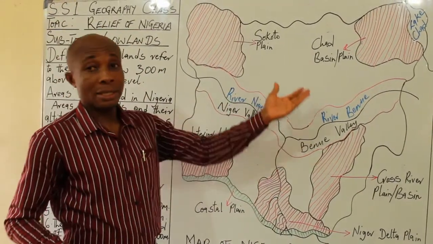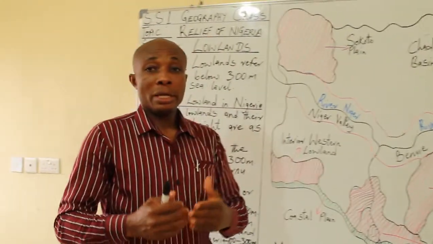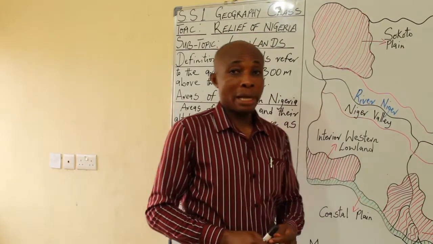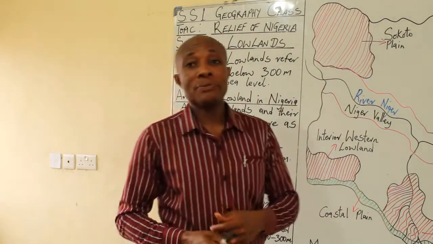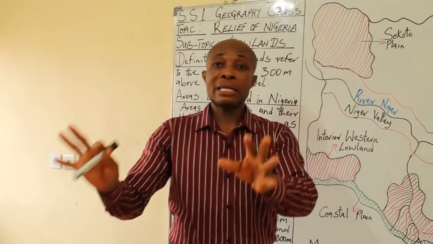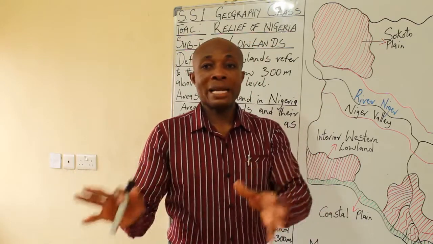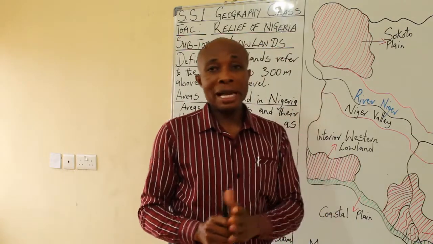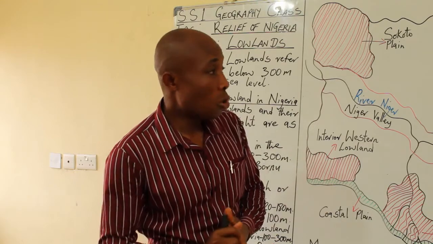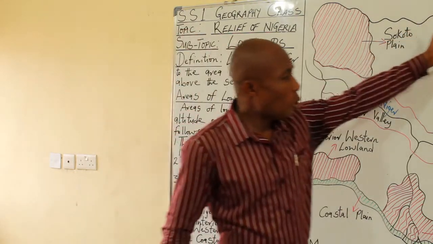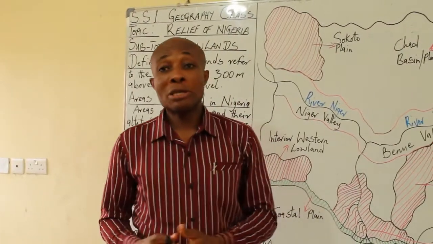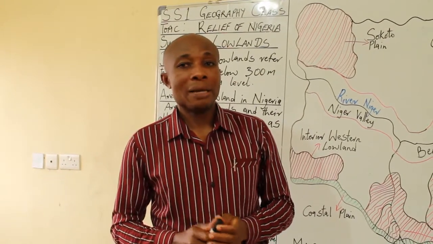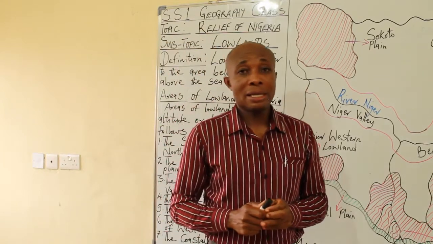And with this class, I believe a good student or an average student in SS1 can easily use the map of Nigeria to explain areas covered by the highland, and also areas covered by the lowland, the importance of highland and the importance of lowlands. Yes, we also talk about the importance. Remember, these lowlands also have some challenges, very big challenges. But I'm going to give it to you as an assignment.